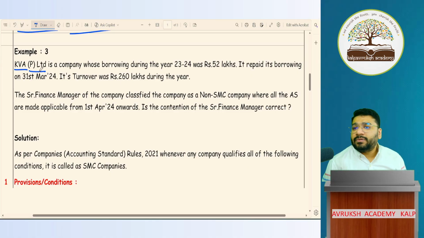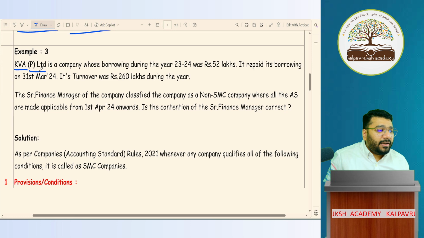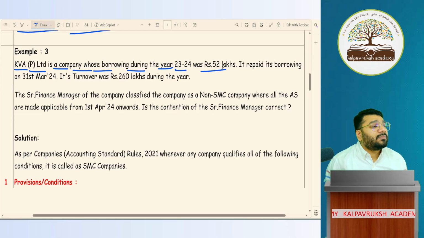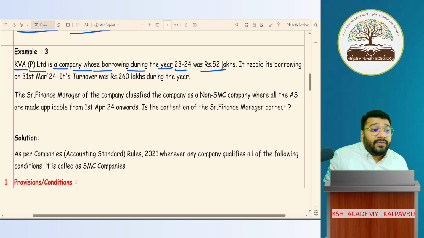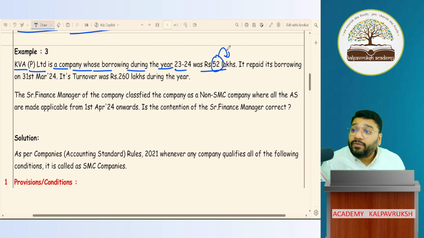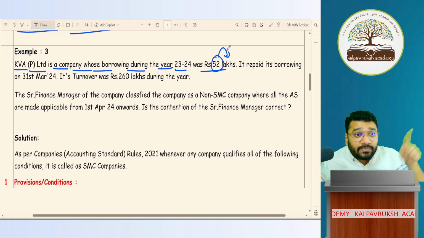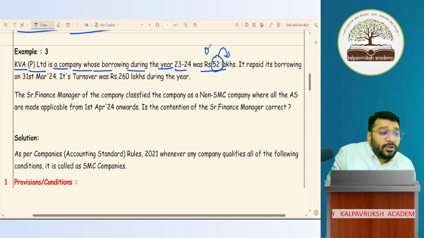KVA P Limited stands for what? Private Limited is a company whose borrowing during the year 2024 was 52 lakhs. 52 lakh means how much? 0.52 crore. Don't get confused with the word 52. See whether it is 52 crore or 52 lakhs. It is 52 lakhs, which means 0.52 crore. It repaid its borrowing on 31st March 24.